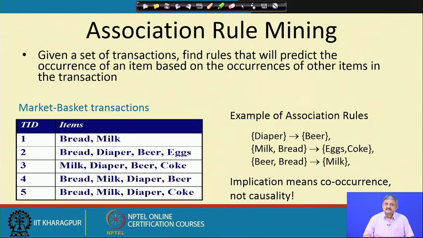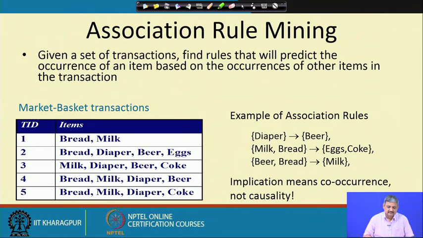This type of transaction is called a market basket transaction. It consists of two parts. One is the ID of the transaction, of one particular customer. The second is the list of items purchased by the customer. So, note down this term. These things, milk, bread, diaper, eggs, coke, are different items available in some store. A market basket transaction would consist of a set of items corresponding to a particular transaction.